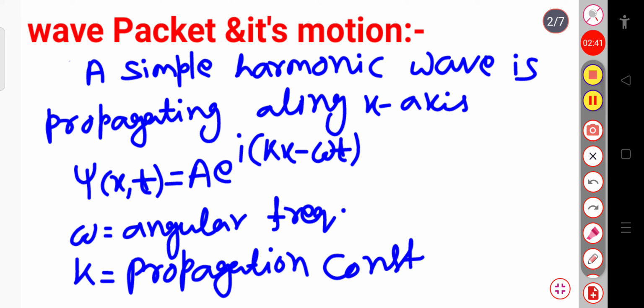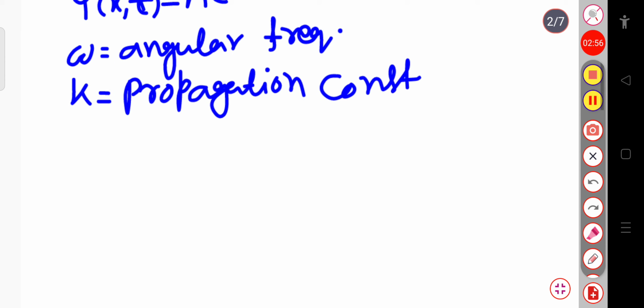So the speed of propagation of the wave is associated with the motion of the point at which the phase is constant. Phase is constant means kx minus omega t will be constant.